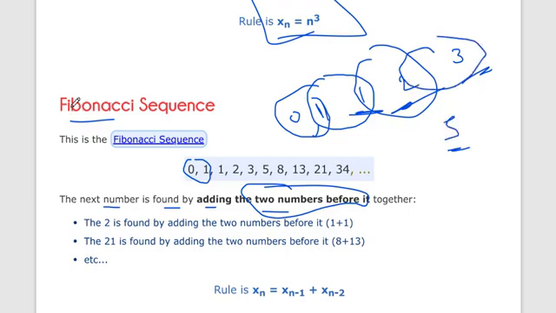So this is called the Fibonacci sequence. Each term is found by adding the 2 numbers before it: 1 plus 1 is 2, and 21 is found by adding 8 plus 13.